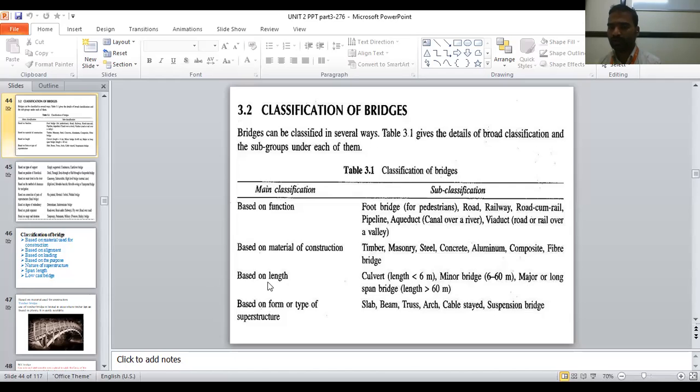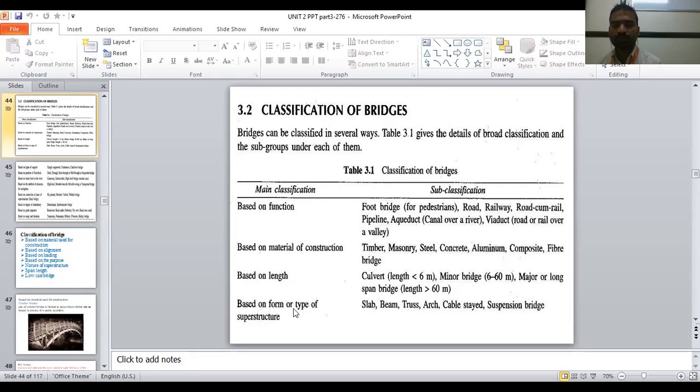Is it clear, based on the length? Yes, sir. What is a culvert? What is the span for a culvert? Less than 6 meters. Next, a minor bridge is 6 to 60 meters. And a major bridge is greater than 60 meters. Okay, this is maximum important, because most of the time it is asked.